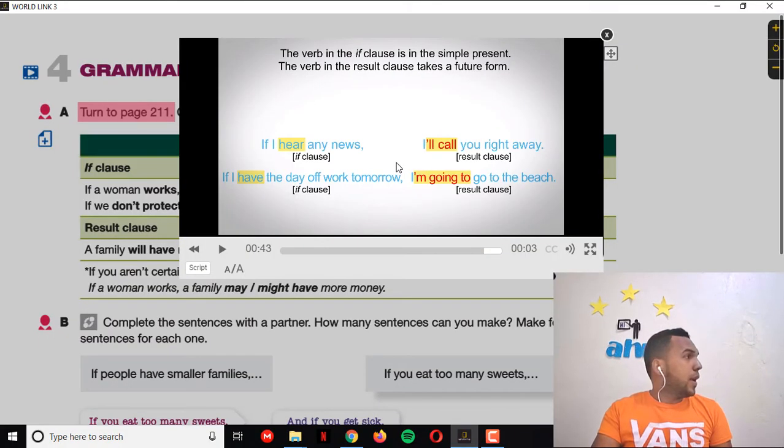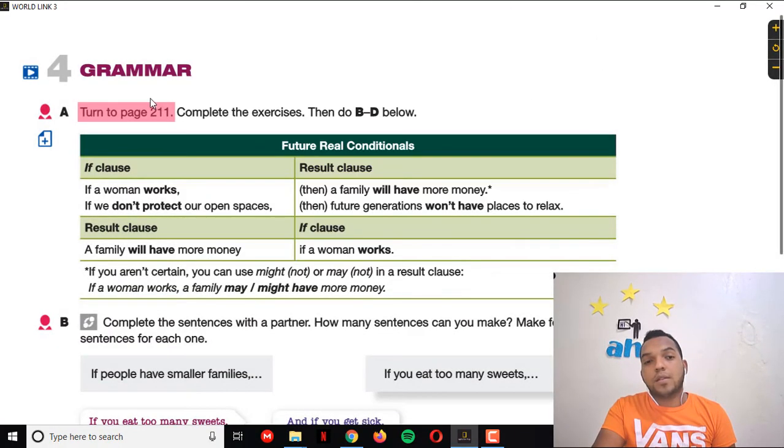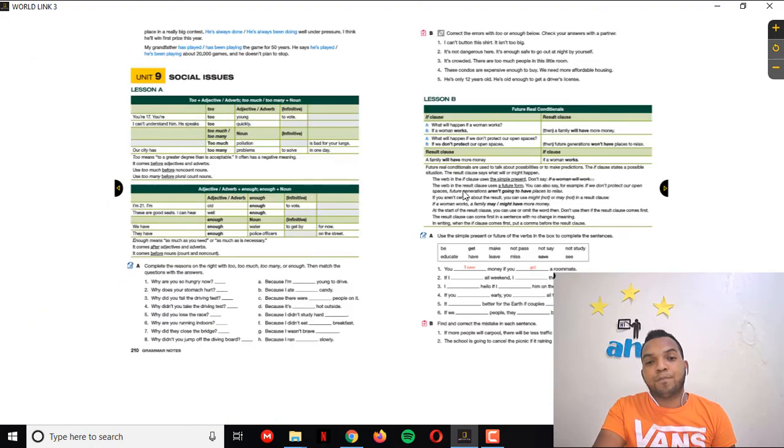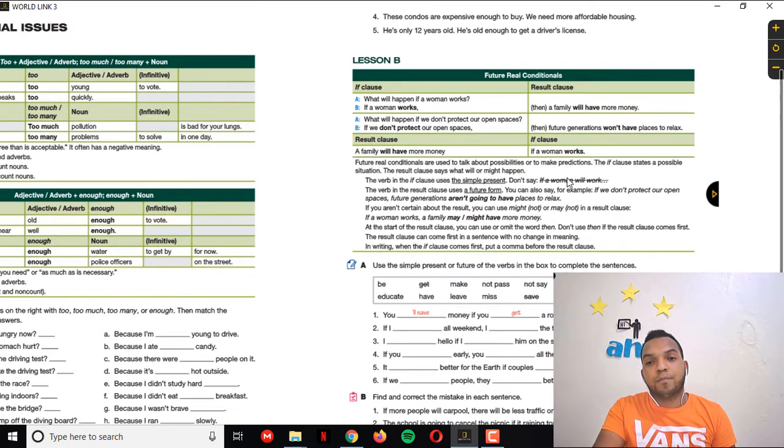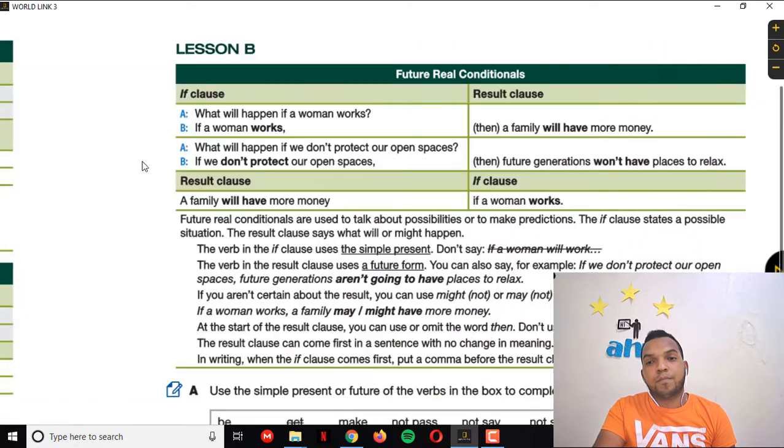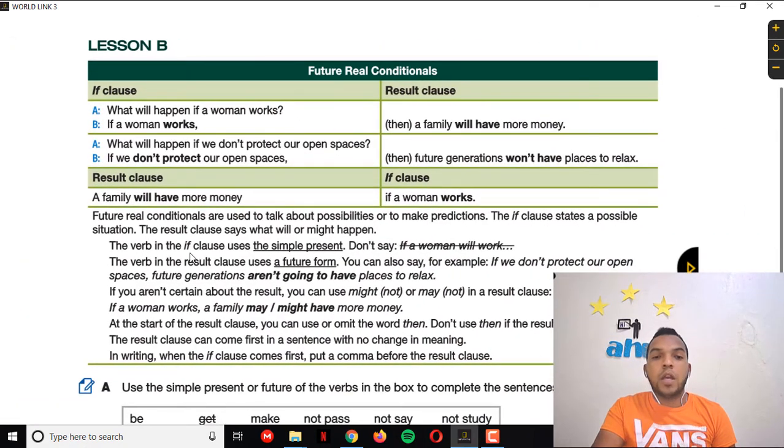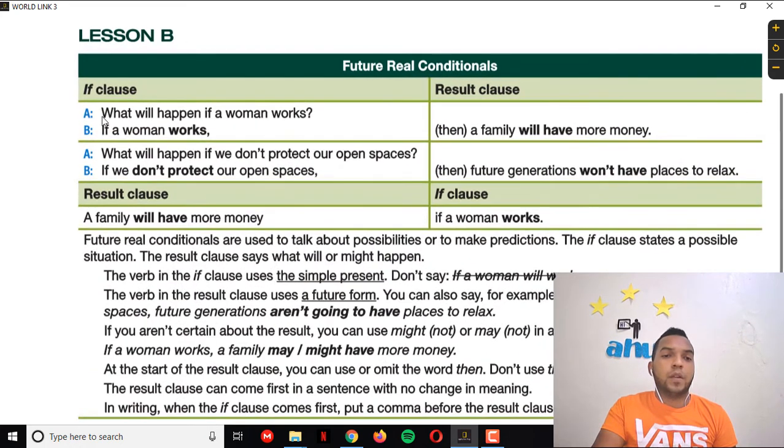If we go to the next page, you will be able to see this. Ta-da! Okay, here you got some examples. For example, what will happen if a woman works? This is the question. So they say, if a woman works, as you see, we have the simple present.